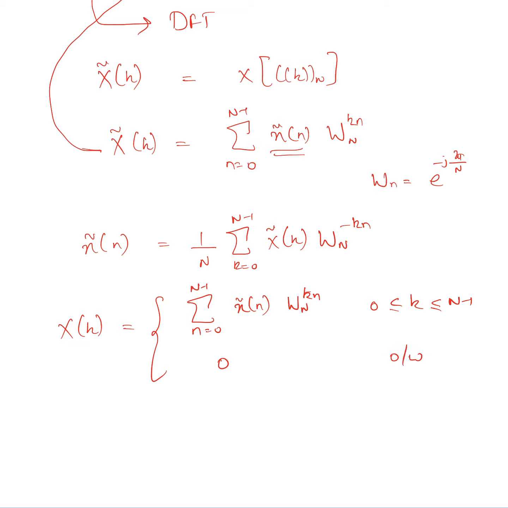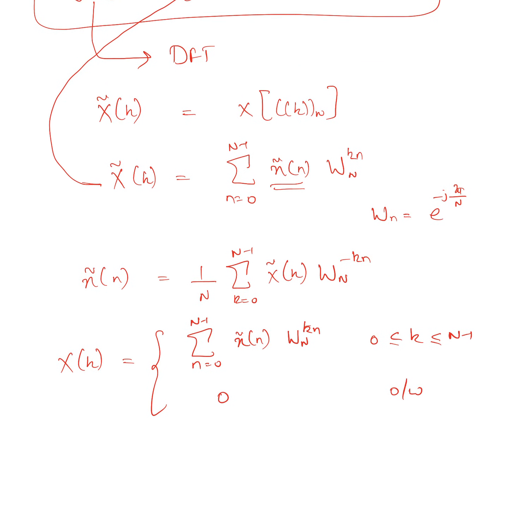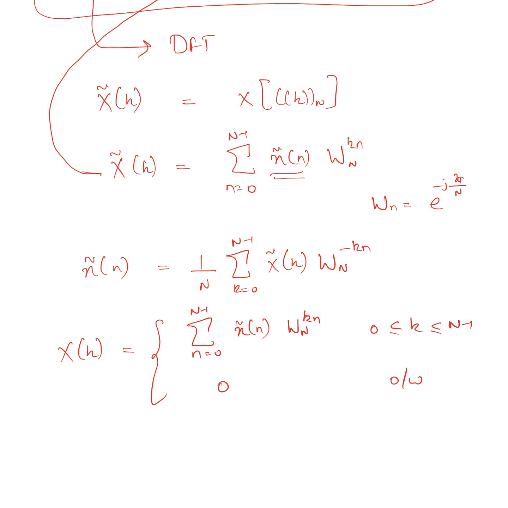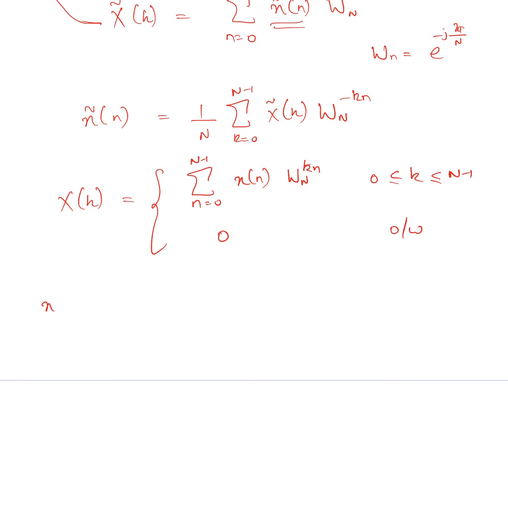Now note this term x tilde of n, because I am computing over a period for n equal to 0 to N minus 1, and over this period, using the previous relationship, I know from 0 to N minus 1 it is equal to x of n. So we will replace it with x of n. So finally we have this formula, and similarly for x of n we substitute X tilde of k in the expression we have just seen.